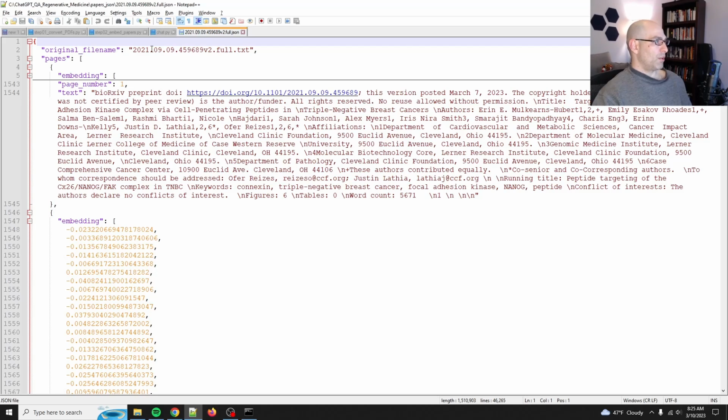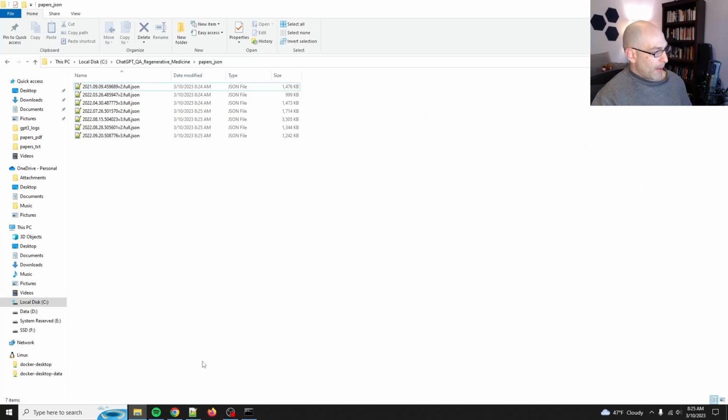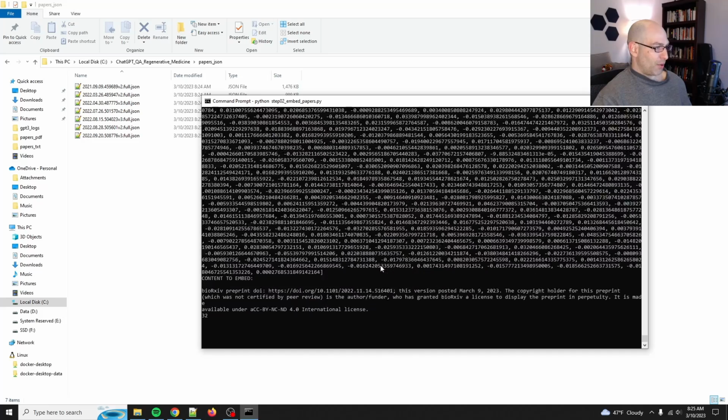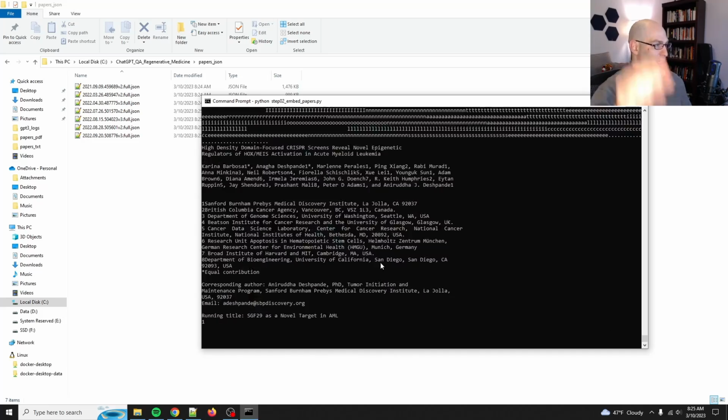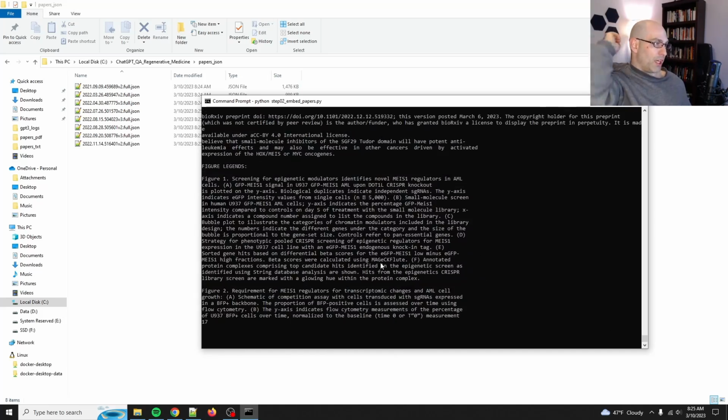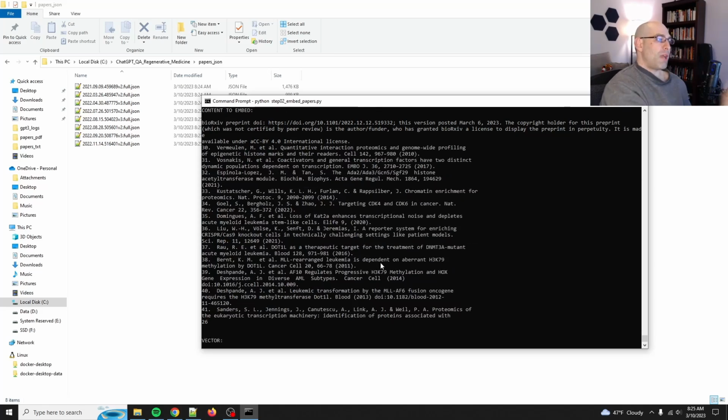And then we keep the original file name as well. By using this, we can trace it back to the original PDF, because we're going to basically need to be able to cite our sources. All right, cool. So this is tearing through this. Let's make sure it hasn't blown up. All right, it's still going. And so you see, we're getting one embedding for every single page.